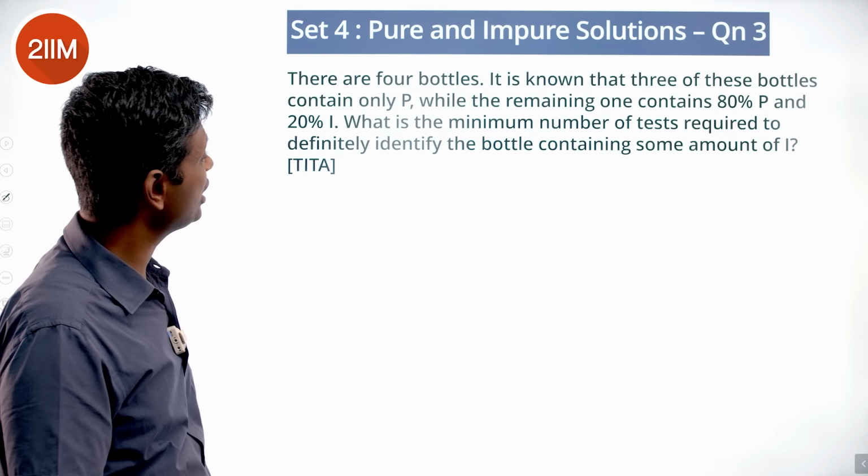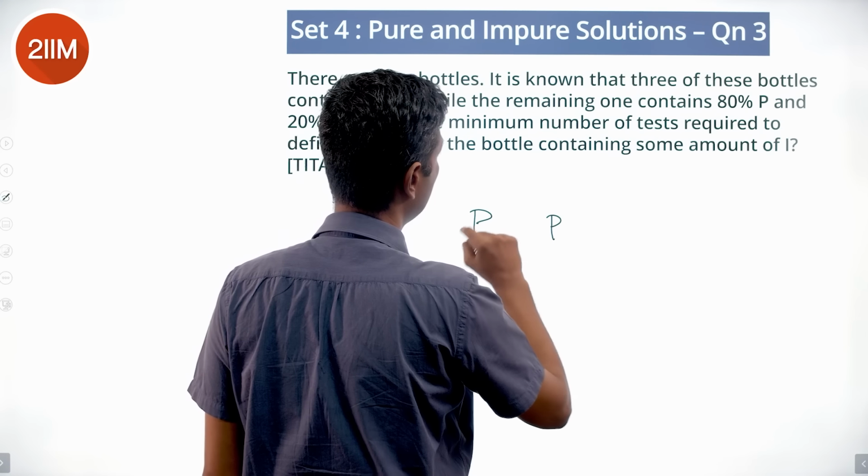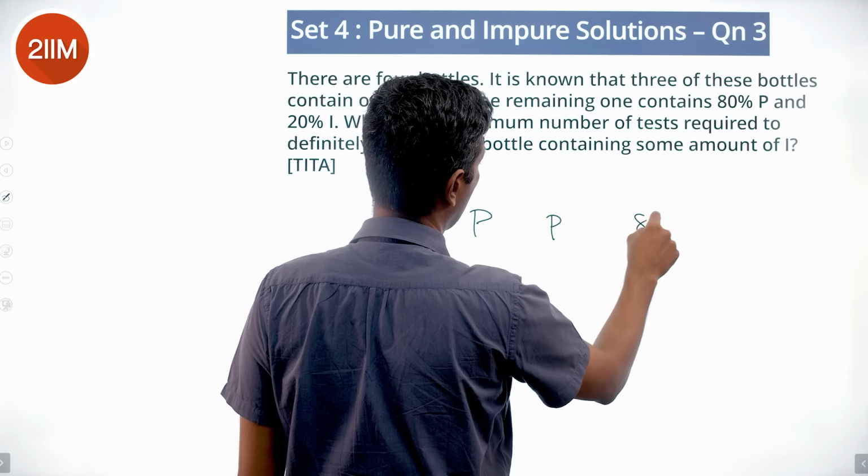4 bottles, it is shown that 3 of the bottles contain only P, and 80% P.